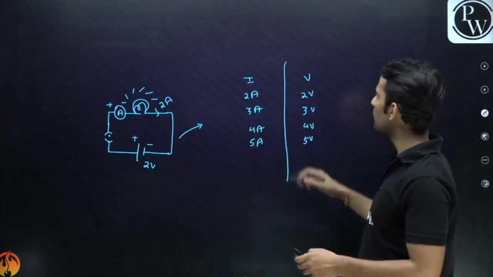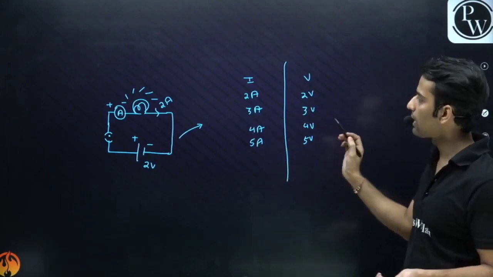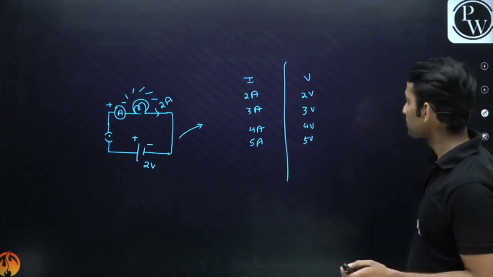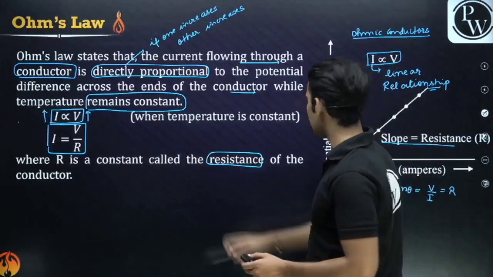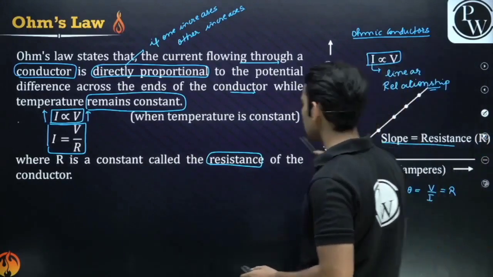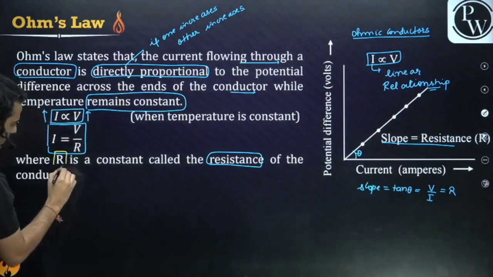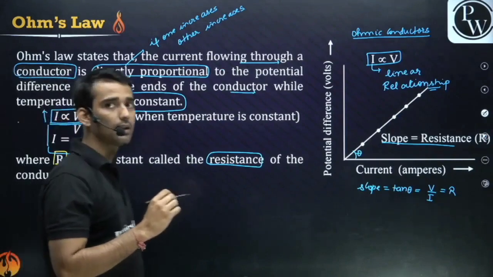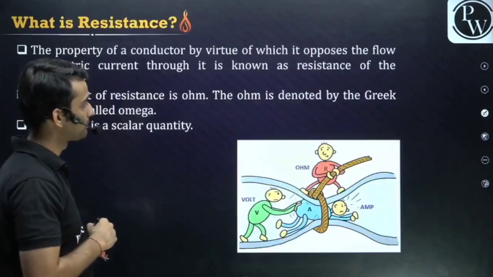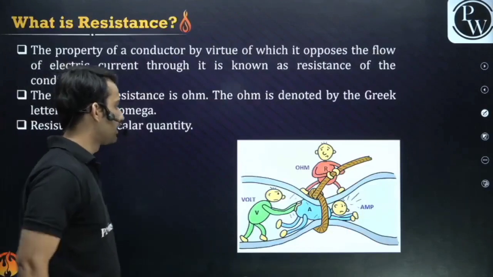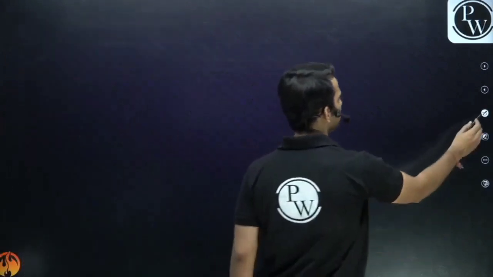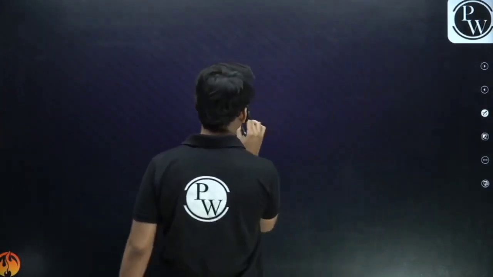So if you increase the voltage, the current has to increase. So I is proportional to V. Now let's talk about the constant, this R. We have a constant here, guys. Can you see it? We have a constant here known as R and this is called resistance. Let's talk about this resistance now. What is resistance? See, let me brief you on this, then we will look into the definition.